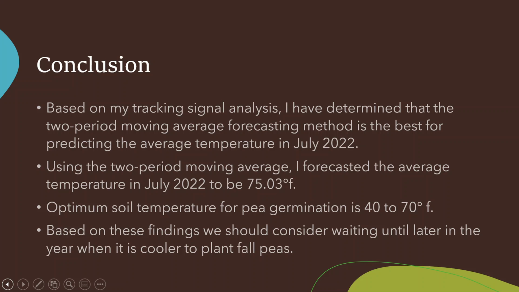The optimum soil temperature for pea germination is anywhere from 40 degrees to 70 degrees Fahrenheit. Based on these findings, we should consider waiting until later in the year when it is cooler to plant fall peas.